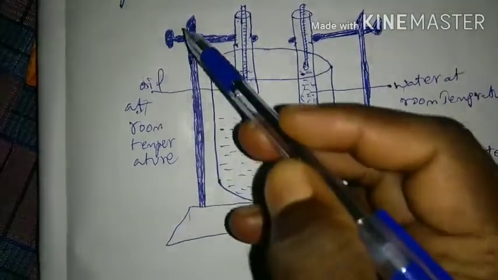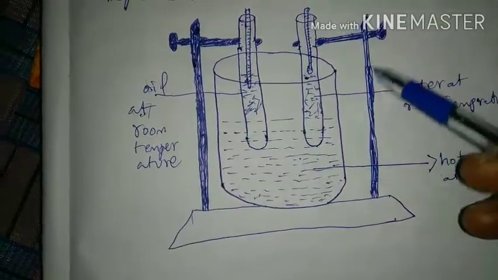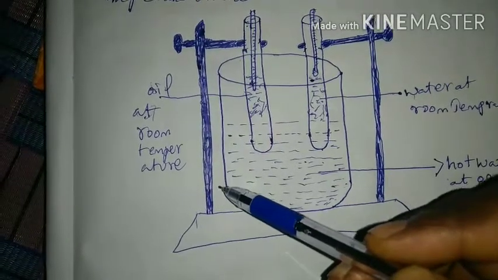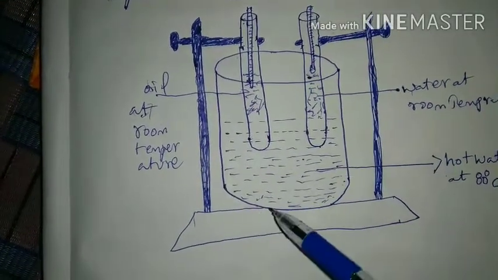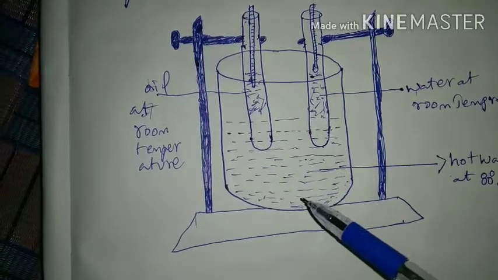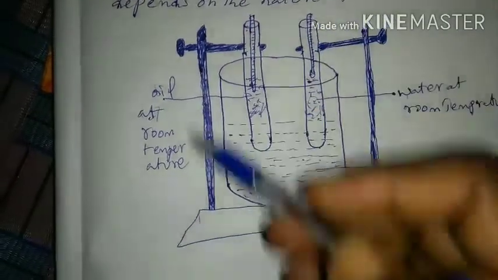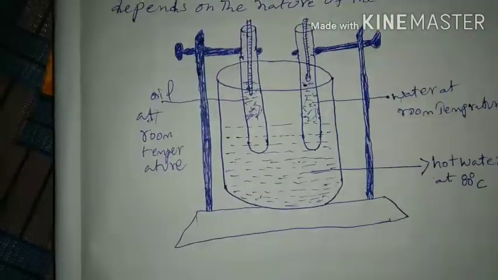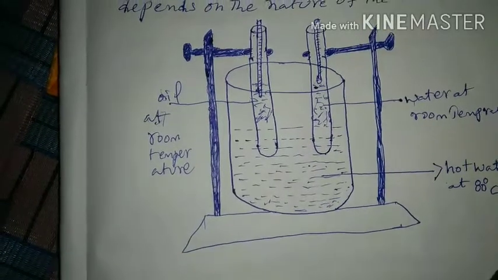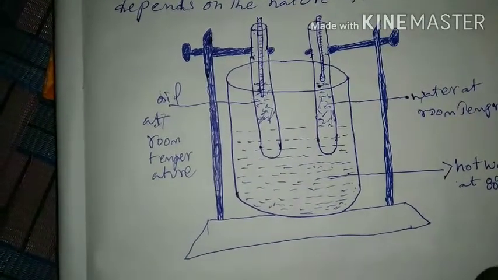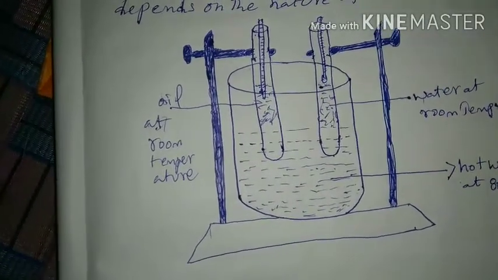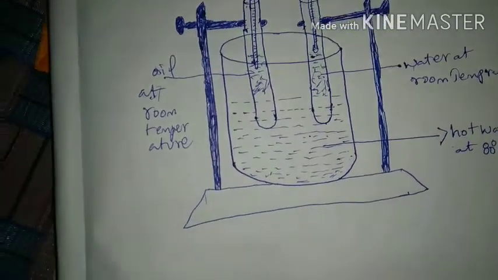This is the retort stand. And place them in the jar of hot water as shown in the figure. This is the figure.